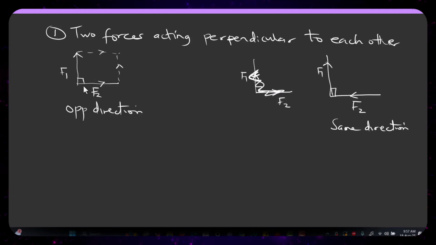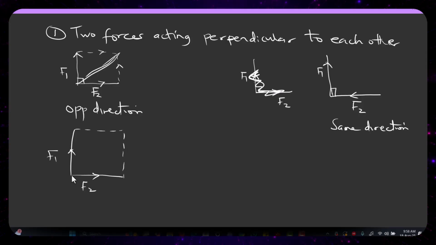So since you've already completed it, which of them are you going to use? It depends on the one you decide to use. You are going to draw a diagonal. You draw a diagonal depending on the one you want to use. So let me resketch it here so that it will be clear. So you have this is my F1 and this is my F2. So you complete it. Then you now sketch a diagonal.